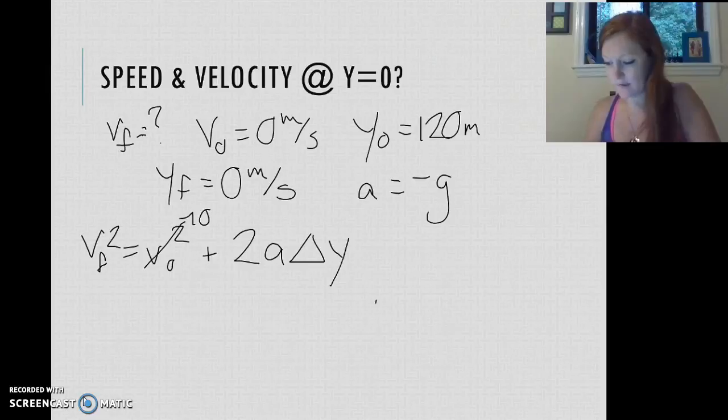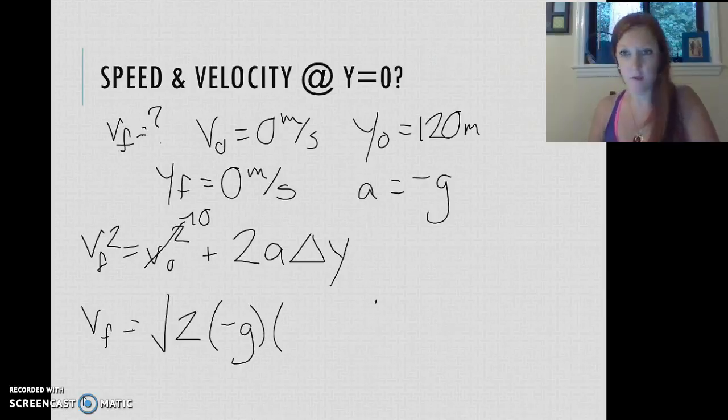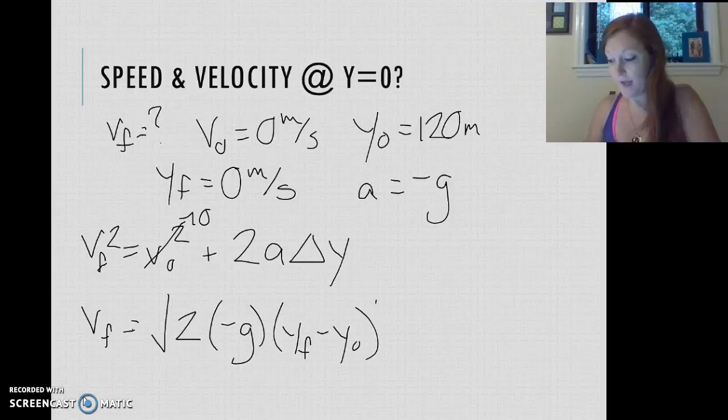Initial velocity is 0 here. This should be pretty easy to do. So vf is going to be the square root of 2 times acceleration, negative g, times delta y. And remember, any kind of delta something, any kind of change in something is going to be final minus initial. So really, I want to have y final minus y initial. And y final, of course, was 0 because it's falling to the ground.